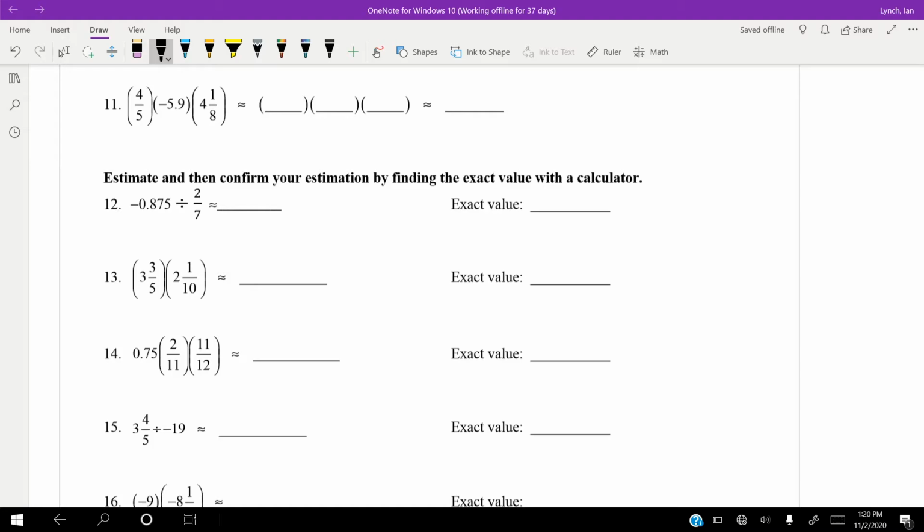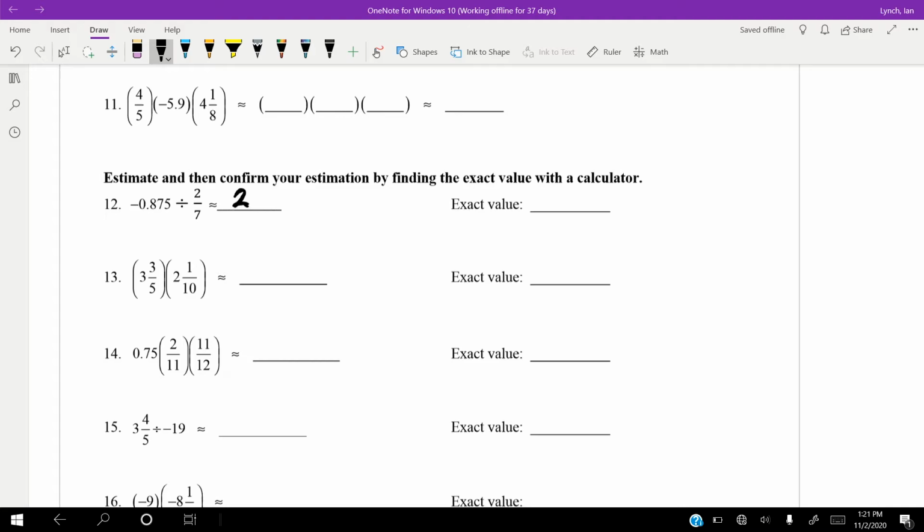I'm going to say this is roughly 2. I estimated. I did my best estimation. So now, pull out your handy-dandy little calculator. Most of you guys are going to use your phone. And we're going to go negative 0.875 divided by 2/7. And I just realized you can't use your phone for that, because your phone will not give you the correct answer.